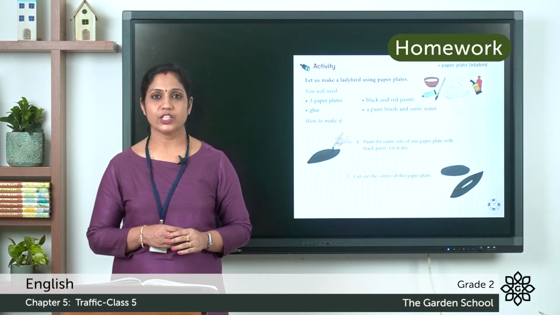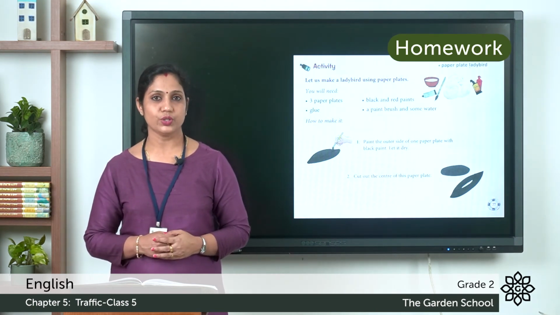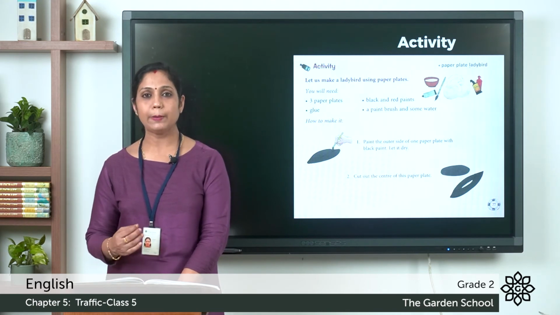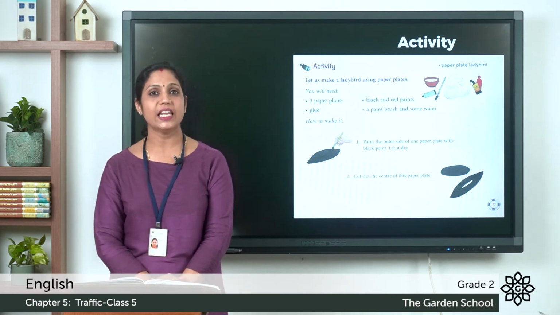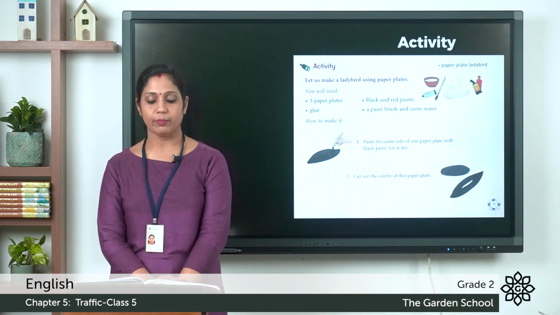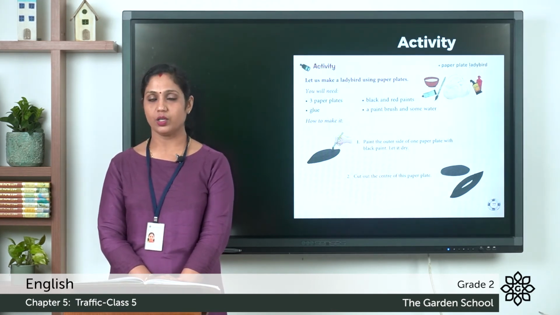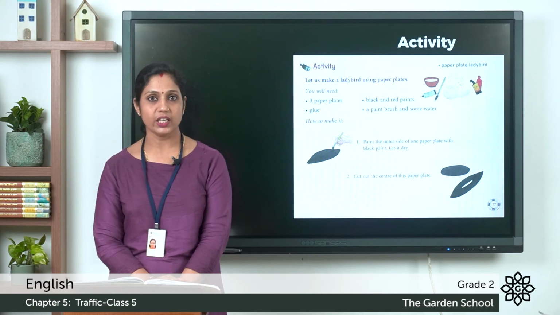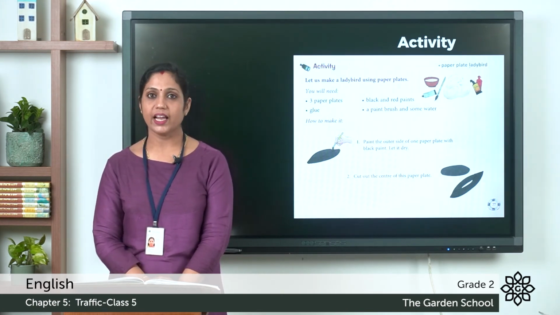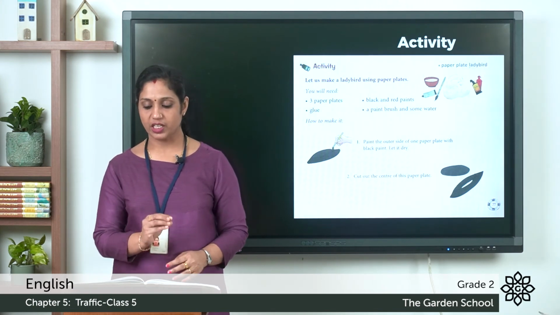Next, we have an activity. So this is an activity for you to do. Now let's read it. Let us make a ladybird using paper plates. So we are going to make a ladybird using paper plates. You will need 3 paper plates, black and red paints, glue, a paint brush, and some water. So these are the materials that you will need.